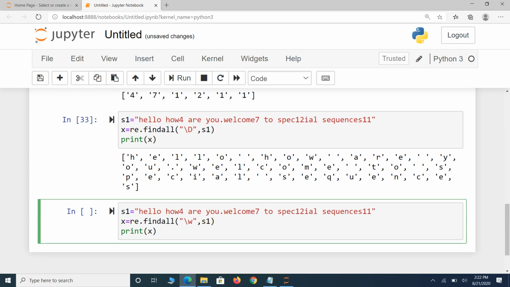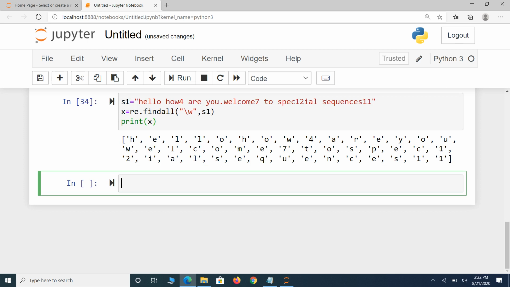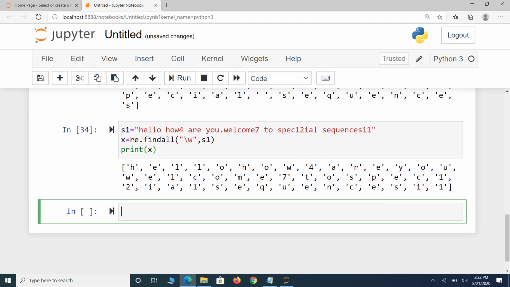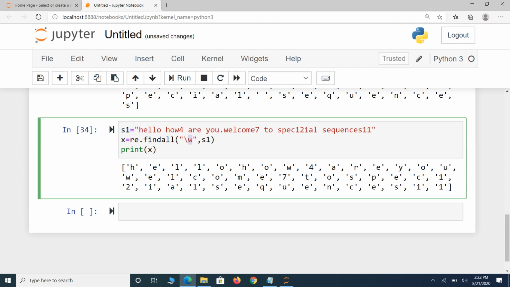Here my string contains digits, numbers, and at the same time a dot also. But observe the output. Hello, how 4 is displayed, and the dot is not displayed. You got it? Backslash w returns the characters A to Z, 0 to 9, and the special character underscore.